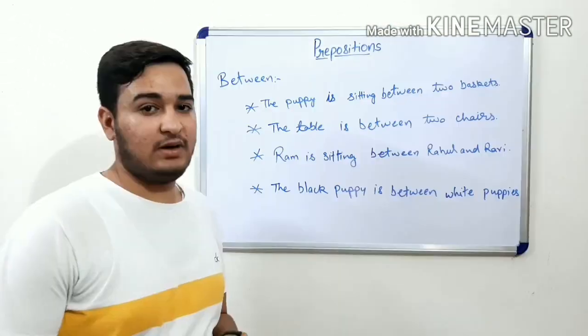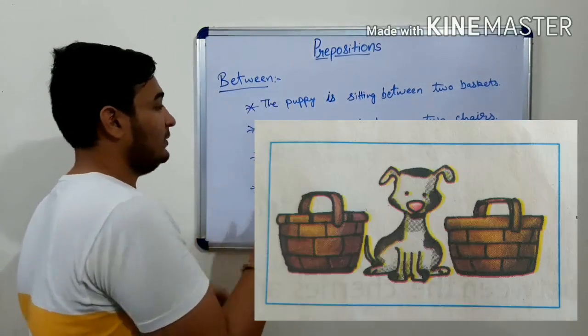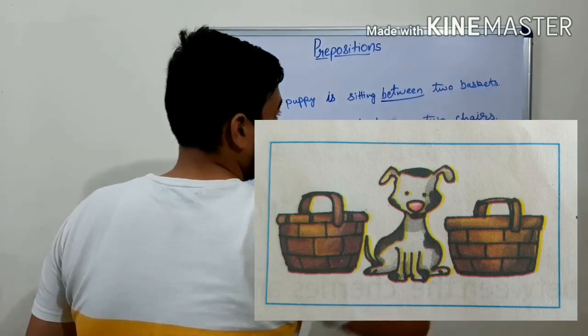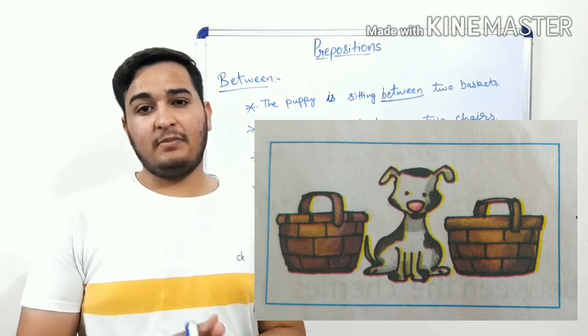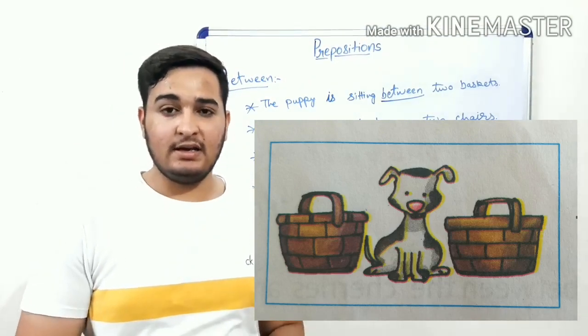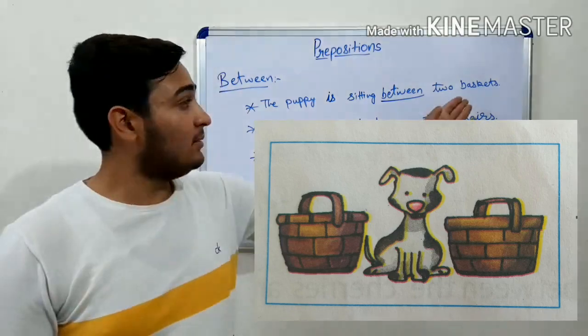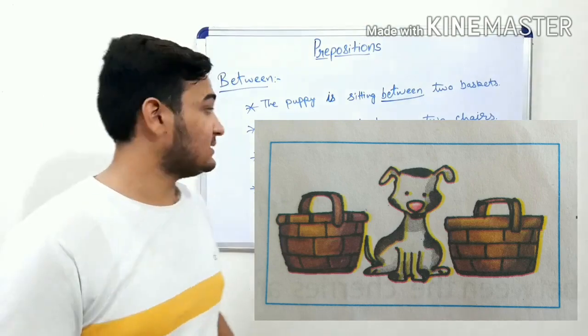So our fifth example is between. Between means, like, the puppy is sitting between two baskets. As you can see in the picture, the puppy is not sitting beside or anywhere else, but between the baskets. There are two baskets and the puppy is sitting between them.